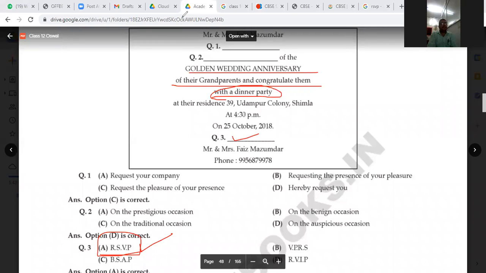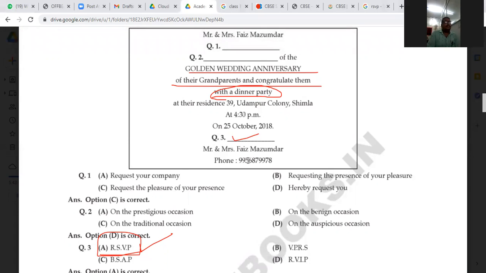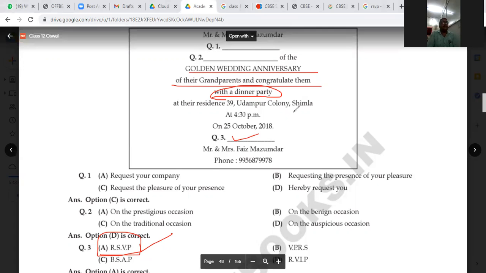So please comprehend that, understand that. Another thing, the timing and phone number. Here you can see the phone number has been given. These can also be MCQ questions from the invitation card. Anything can come, and the MCQ options provided are almost all the same, so you need to try to find out the perfect answer from here.